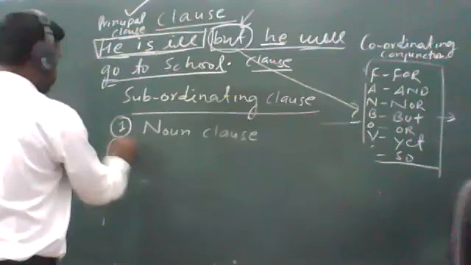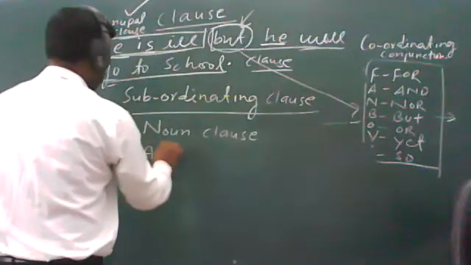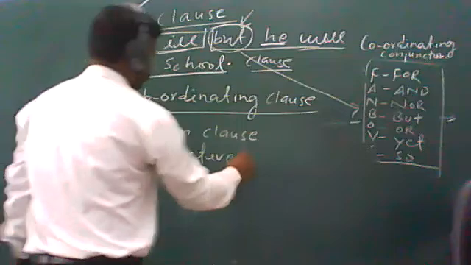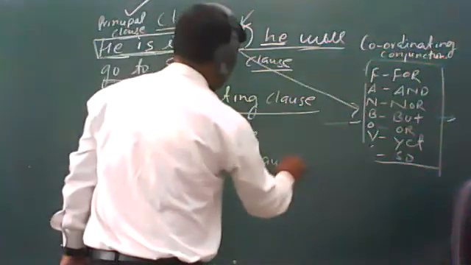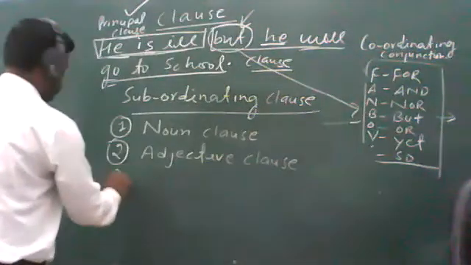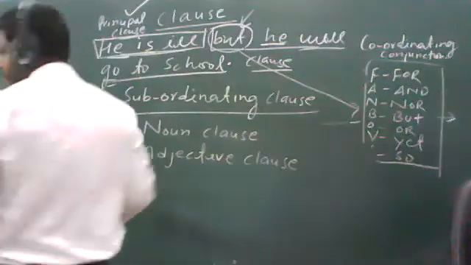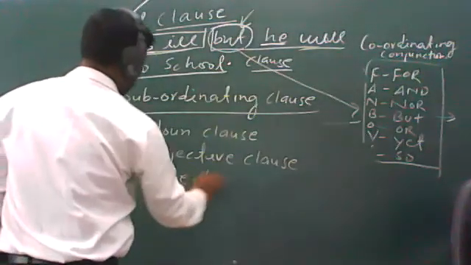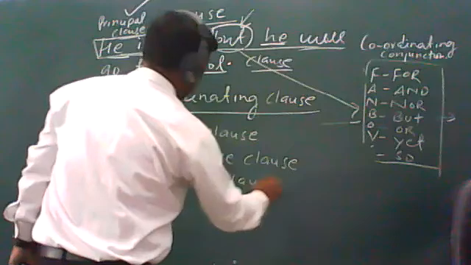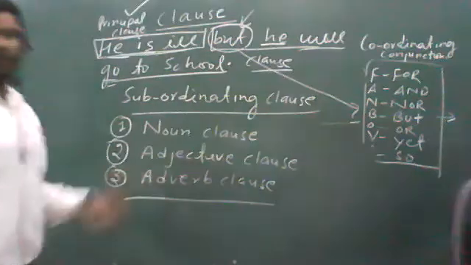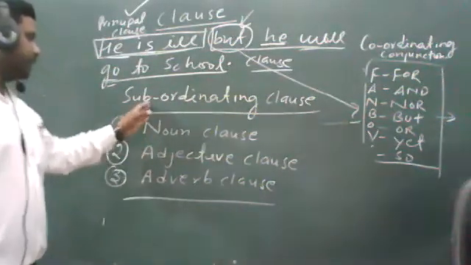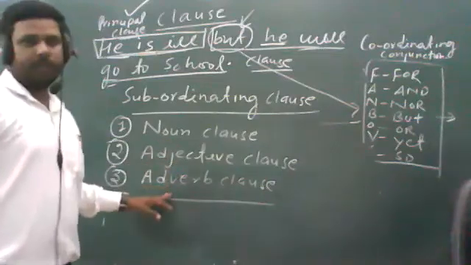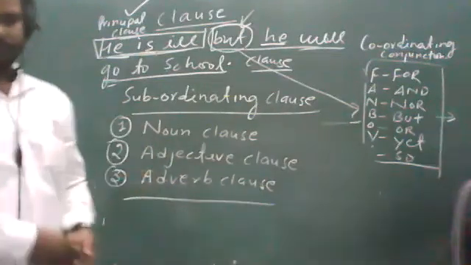Second is adjective clause. And third is adverb clause. You can note it down. Subordinating clause has three types: noun clause, adjective clause, adverb clause, and we will study them one by one.